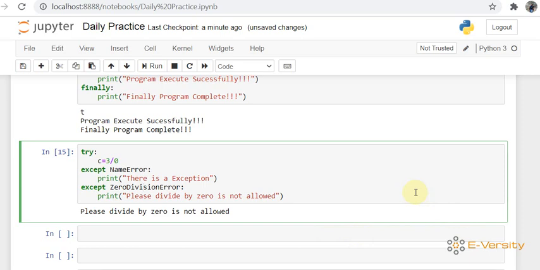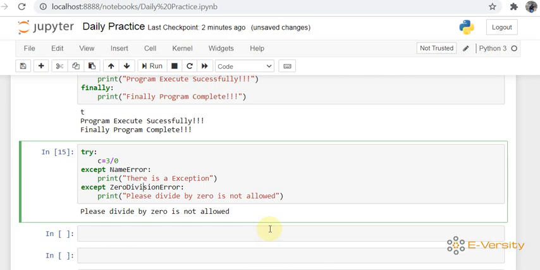Suppose you want to open a file and the file is not available at a particular location. Another type of exception occurs, that is IO error. This is basically exception handling, because sometimes the file is there, sometimes the file is missing.